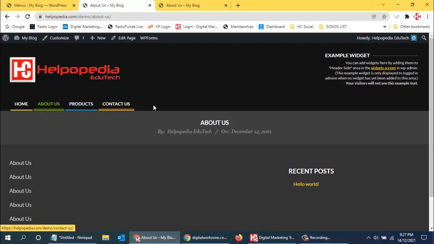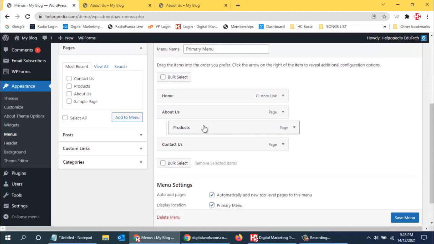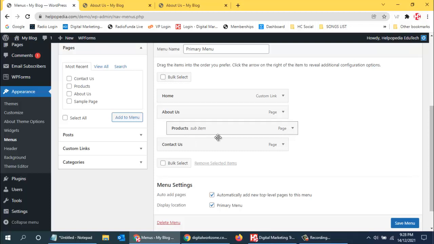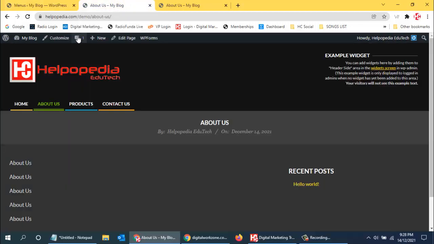Now say if I want to use a drop down menu, when I keep my mouse over here I want something else. In that case what you need to do is very simple. Say in about us, if I want this product, I'll just drag it a little right over here, so this product will come up under about us. Once it saves, I can show you. Now I refresh the page, so products will go away, and you can see there is a drop down over here. Now the product is coming up like this.